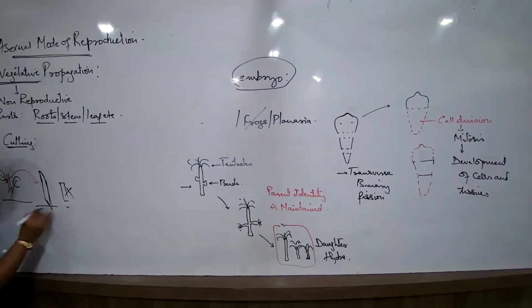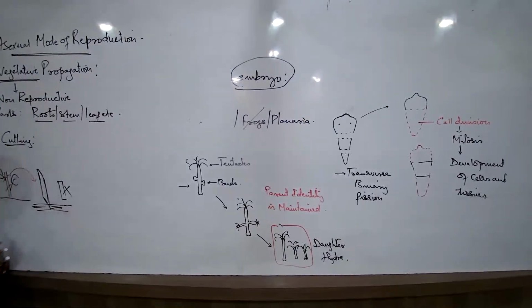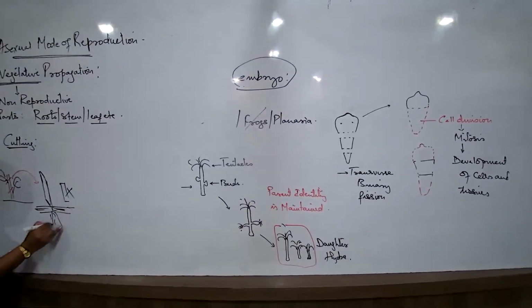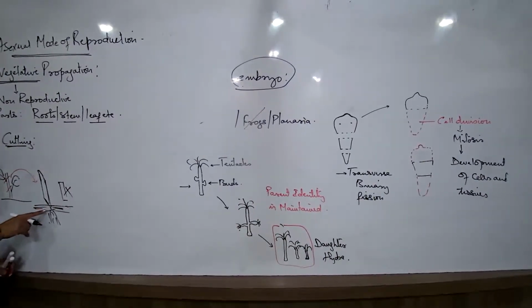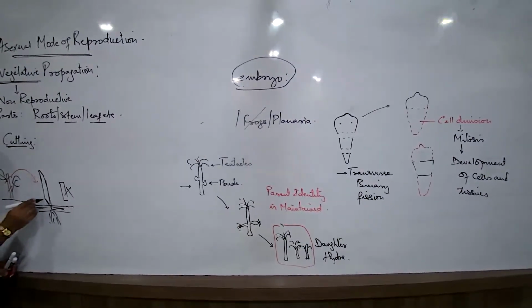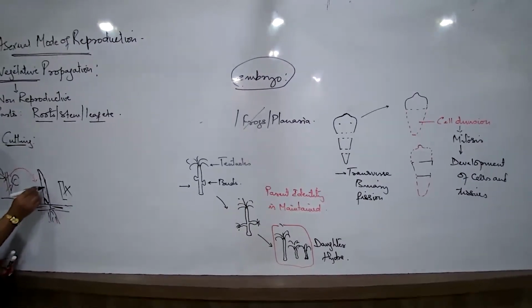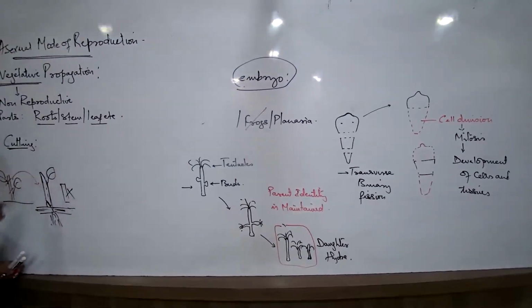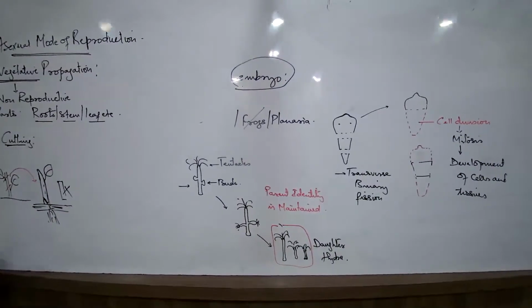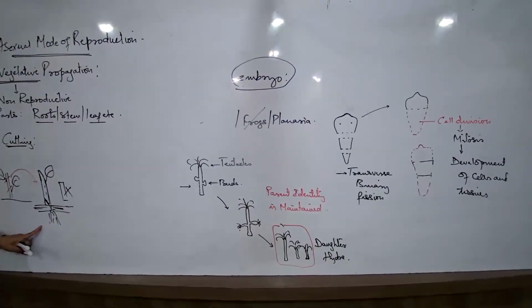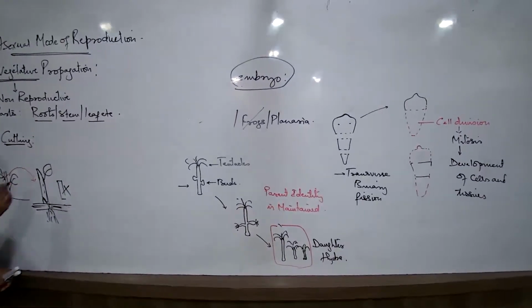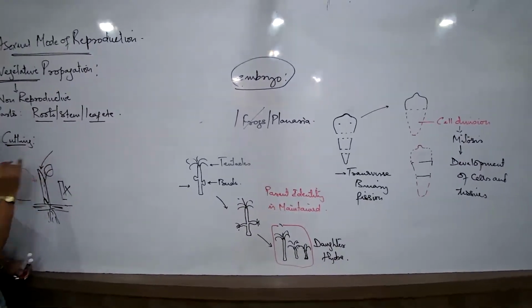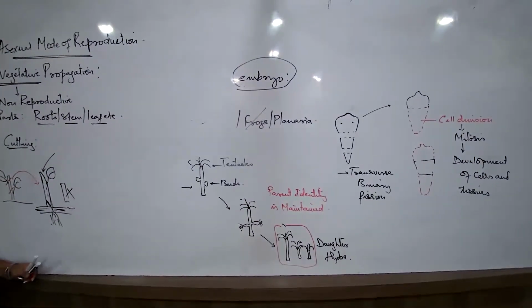And now that I try to put them in the soil, after a particular period of time, what is expected? Some fine rootlets should be developing, cell division hoga, and this will be healed up, and then the stem, and after some time we get to see a fresh leaf coming up. So ये जो process है, this particular process is known as cutting. What is the significance? ये जो cut है, why the cut has to be oblique?